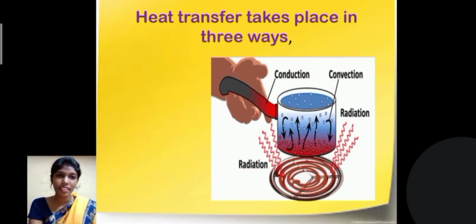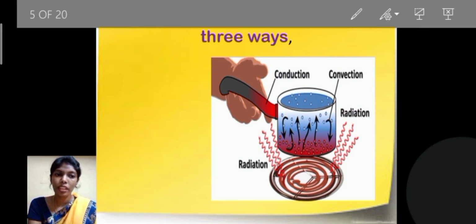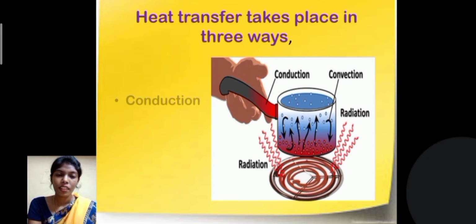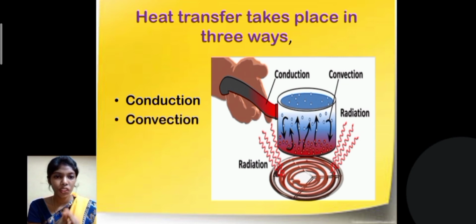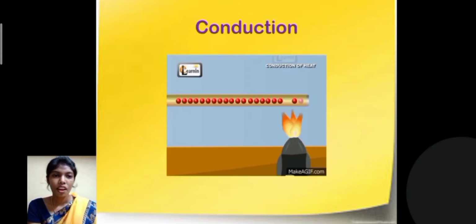Let us see the types. Heat transfer takes place in three ways. The first way is through conduction. The second way is through convection. And the third way is through radiation. First, let us see about conduction.